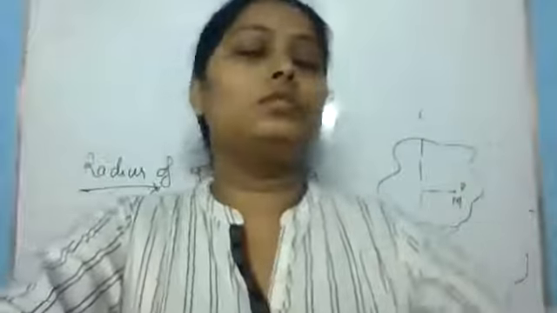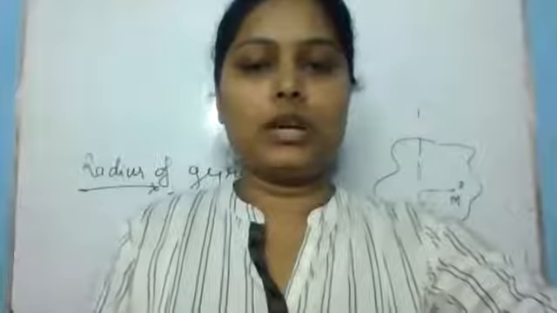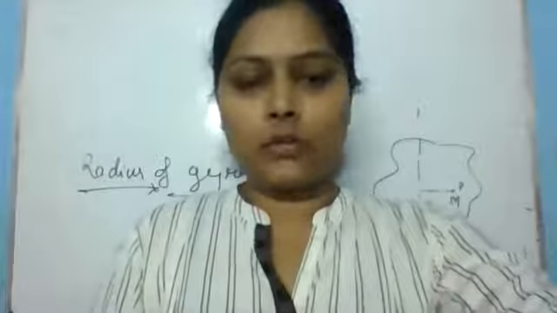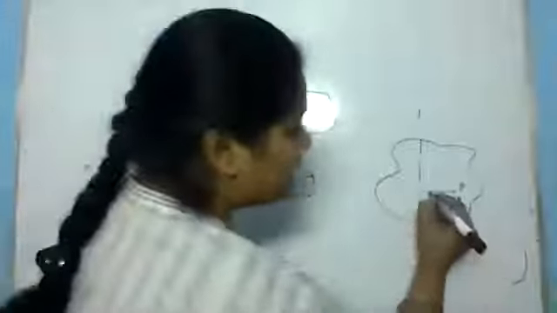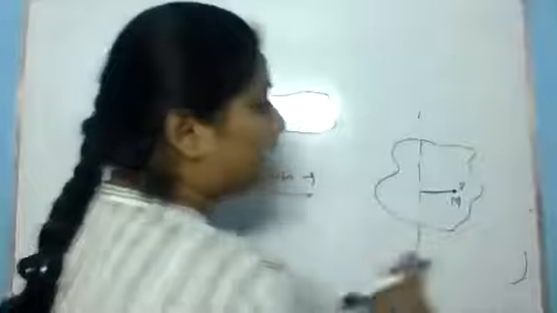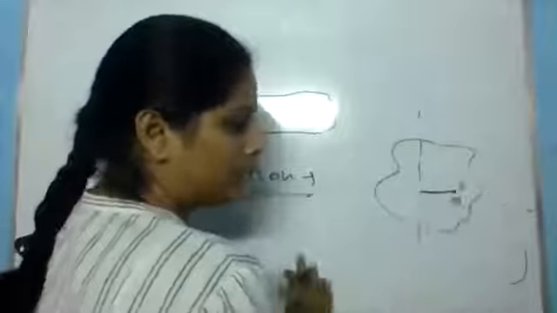Like I equals m1 r1 square plus m2 r2 square plus m3 r3 square, which we were doing to find the total moment of inertia of any body. So radius of gyration will be the radial distance from that mass point where all the mass of the body is concentrated.